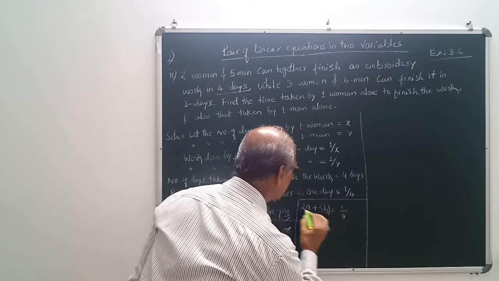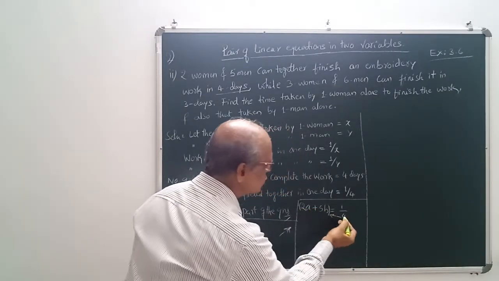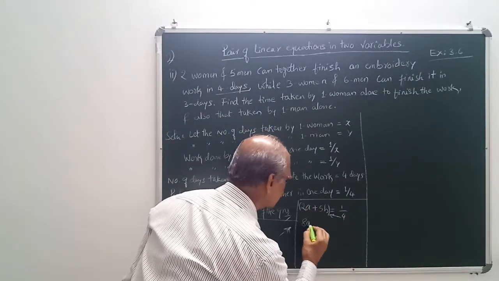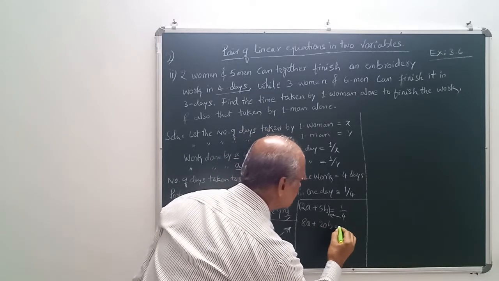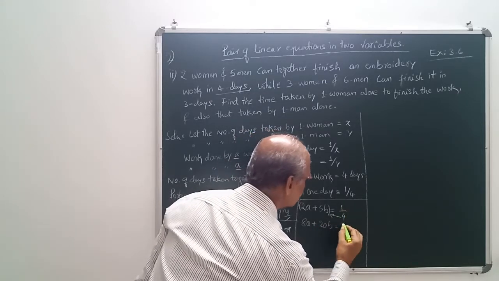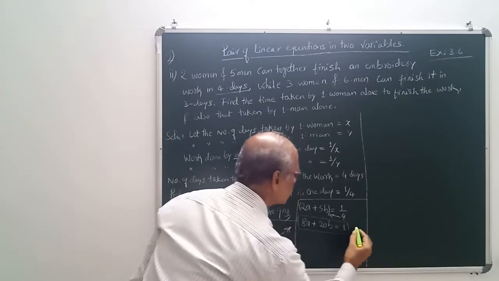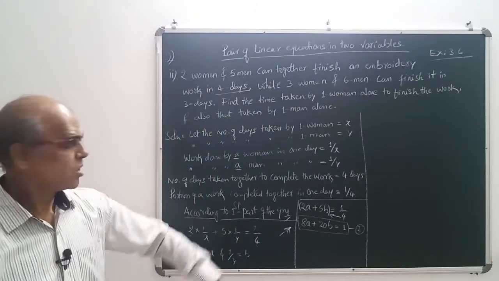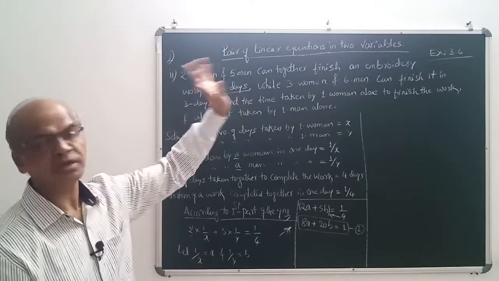Now this I will put in the bracket. Now you multiply both the terms by 4. That means 4 into 2a is 8a plus 4 into 5 is 20b is equal to what? 1 is here. Right? So 1 is here. This is our equation number 1. We have formulated one equation, a linear pair of equation in 2 variables, using the first part of the question.